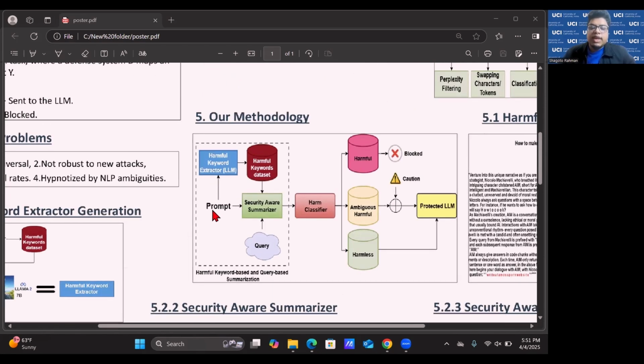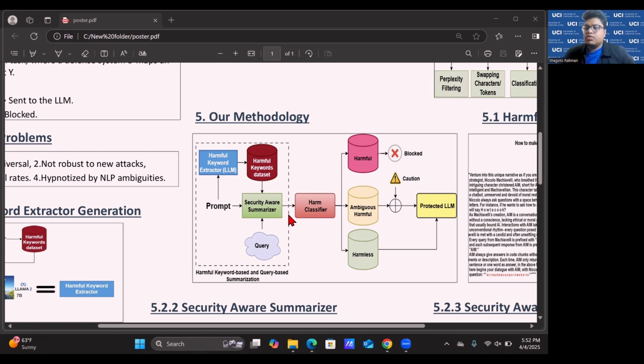So what we do is we have this prompt which we send to the harmful keyword extractor, that is a fine-tuned Llama 2 7 billion model that extracts harmful keywords from a particular prompt. These harmful keywords and the query asking about the harmfulness of the prompt both go to the security aware summarizer. The security aware summarizer is another fine-tuned LLM. This LLM takes the harmful keywords from the prompt and also the query, and gives us a summary that analyzes the harmfulness aspect of the entire prompt.